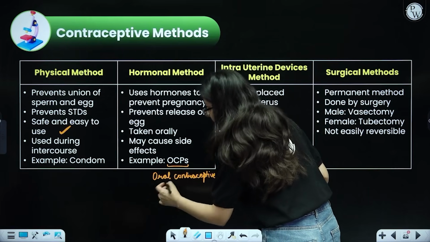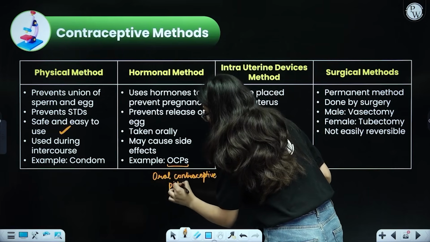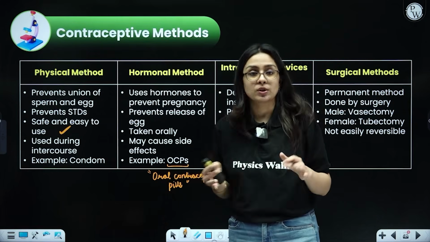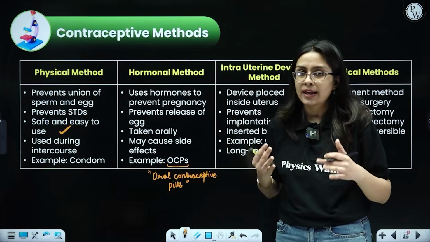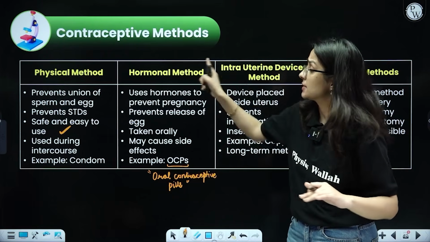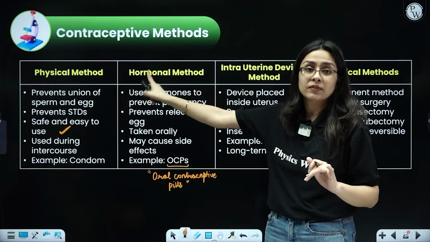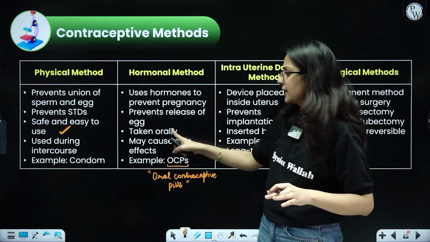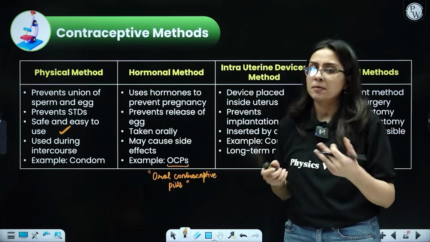Contraceptive means that it will prevent pregnancy, and pills means medicine. So these are like your normal medicines that you take, just that they will prevent pregnancy. The egg will not be produced, so even if the sperm comes, no fertilization will take place. But since it is hormonal, it will intervene with your hormones, so it has side effects also. Mostly taken orally, so it is mostly used by females, not by males.